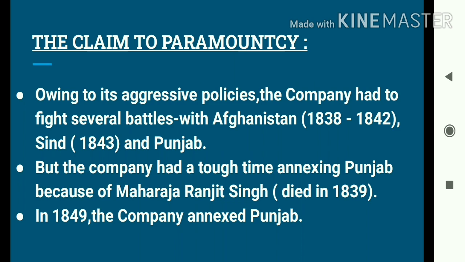But unfortunately, Maharaja Ranjit Singh died in the year 1839, and after his death, it became quite easy for the company to take over Punjab, because now Punjab had become comparatively weaker than before. So after his death, 2 battles with Punjab were fought, and in the year 1849 the company was able to annex Punjab as well. That means in 1849 Punjab came under the territorial purview of the East India Company.